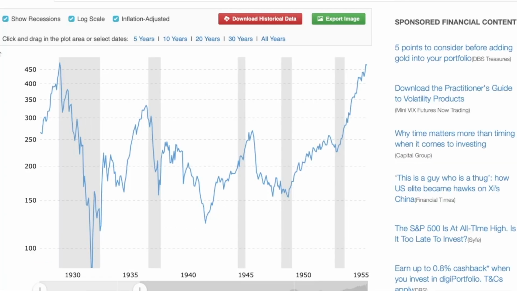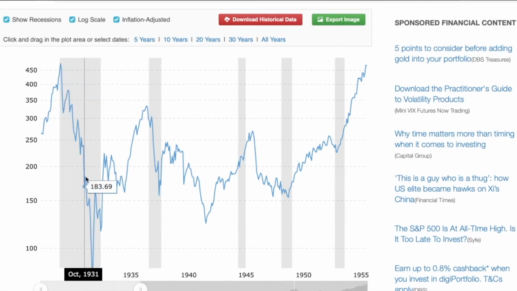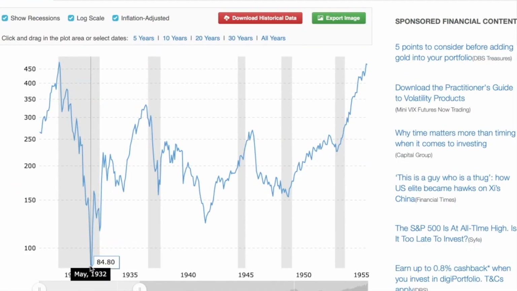This is the price chart for the S&P 500 during the Great Depression. The stock market peaked at around August 1929. And from there it was downhill all the way until around May of 1932. And this drop, which we have mentioned earlier on, wiped out about 90% of its value. Even after more than 10 years, in 1950, the stock market had not managed to reach its previous peak in August 1929. So that is the Great Depression of 1929.